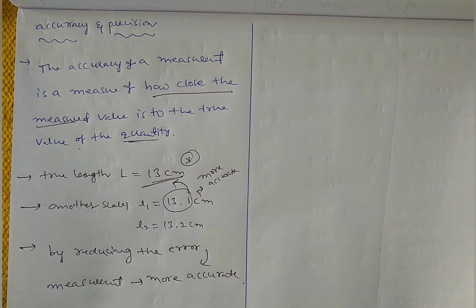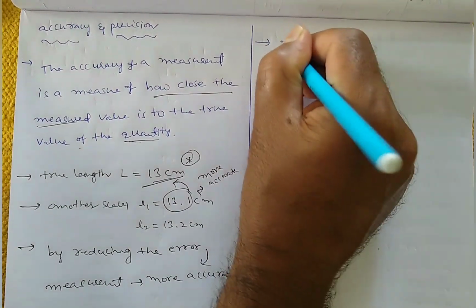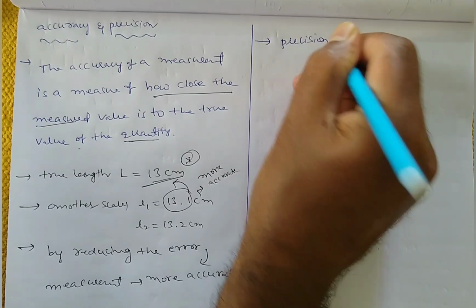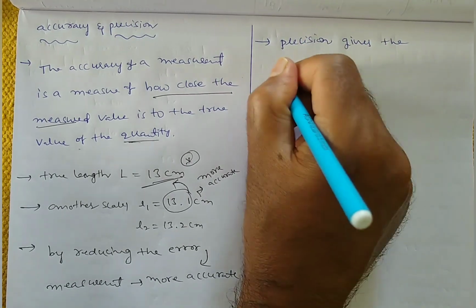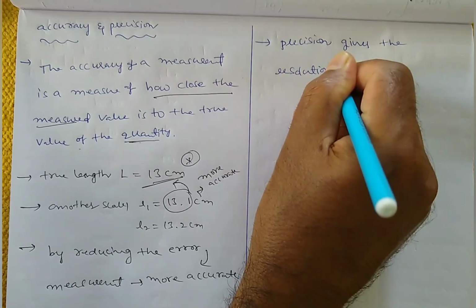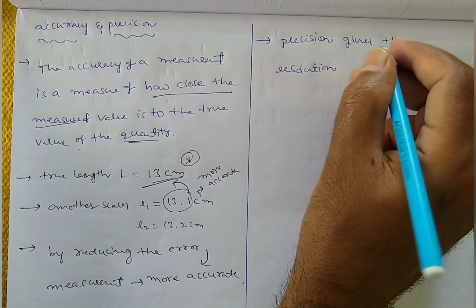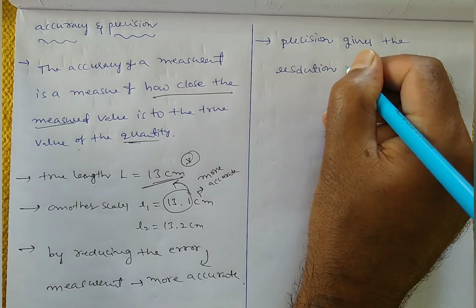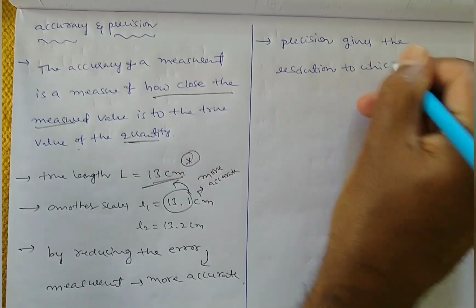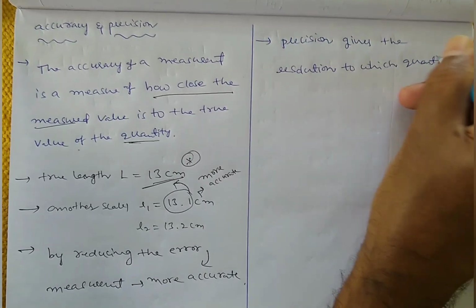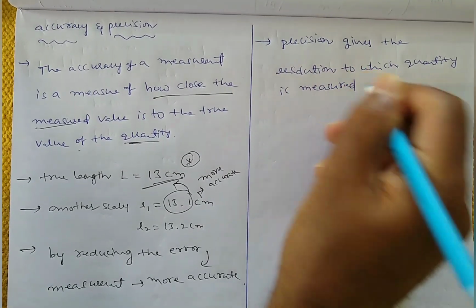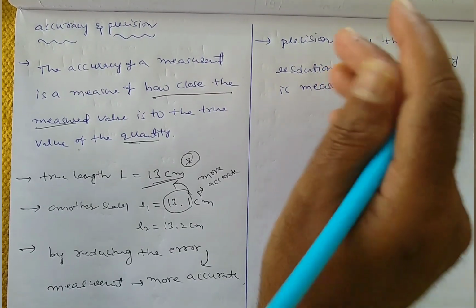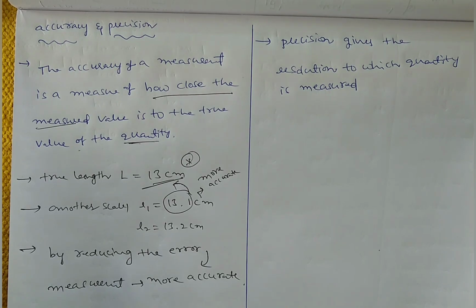Right. Next one is precision. So what is meant by precision? Precision gives the resolution to which the physical quantity is measured, or it gives the limit to which quantity is measured.